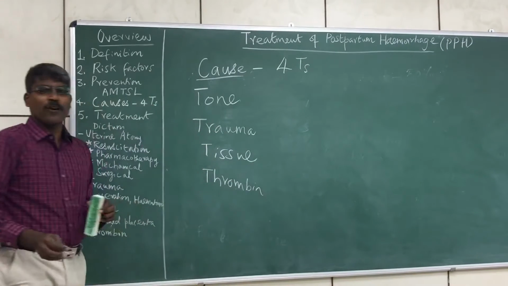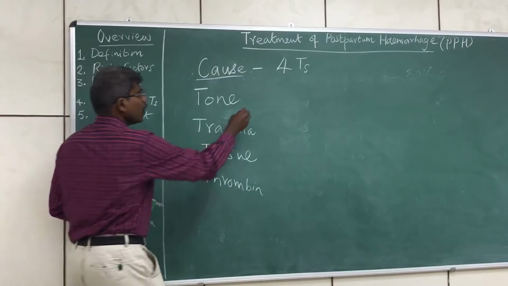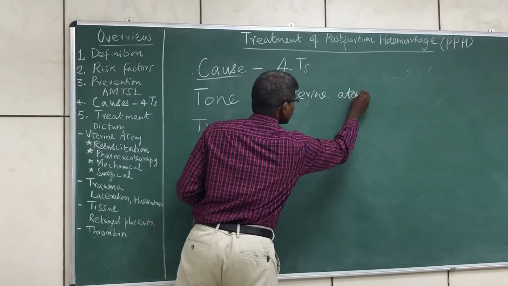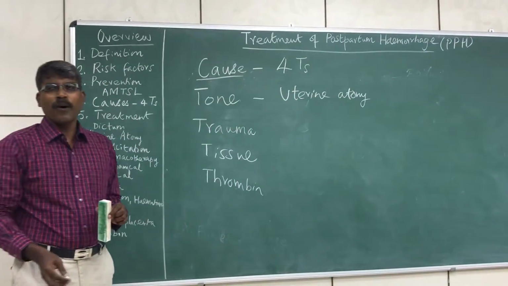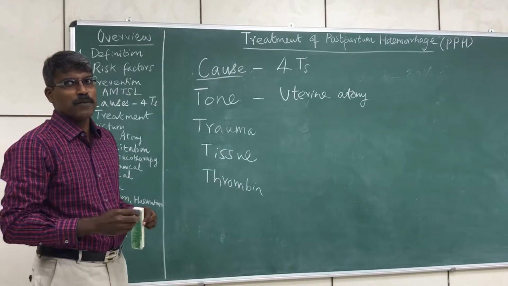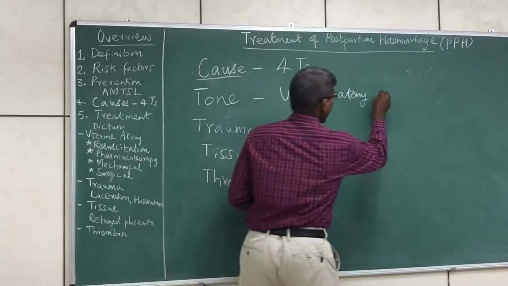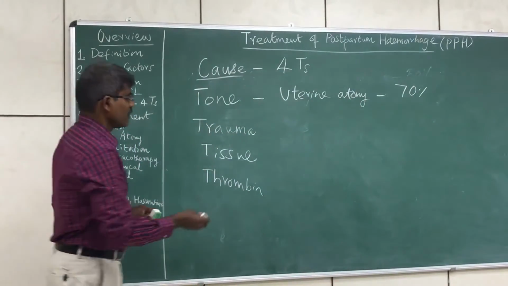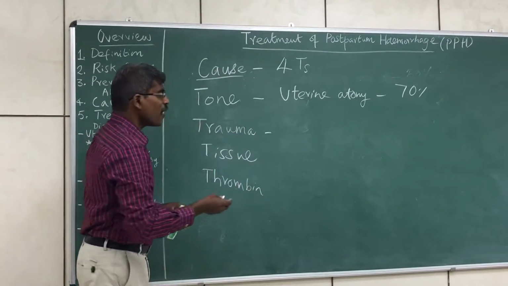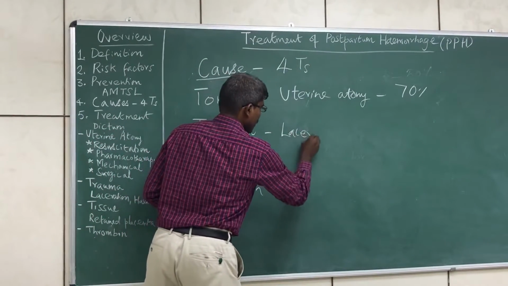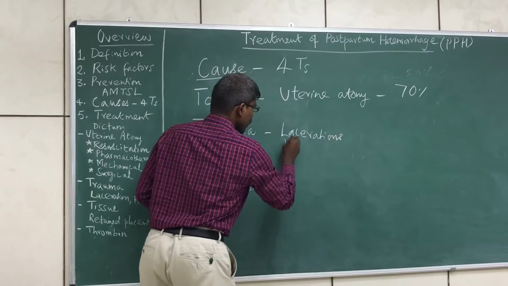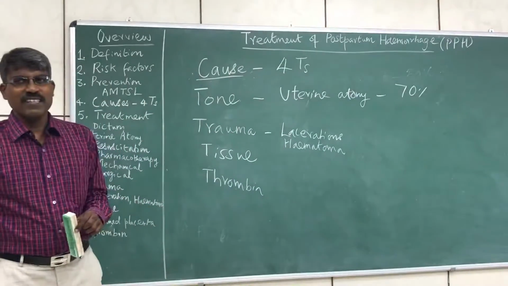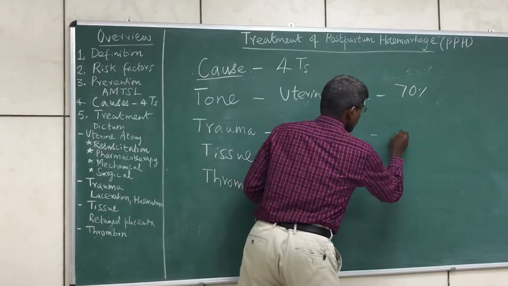Now let's see one by one what the causes for each T are. Uterine atony is the most important and the most common cause as far as postpartum hemorrhage goes. It accounts for 70% of cases of postpartum hemorrhage. Trauma can include lacerations, hematoma, uterine rupture. This accounts for around 20%.